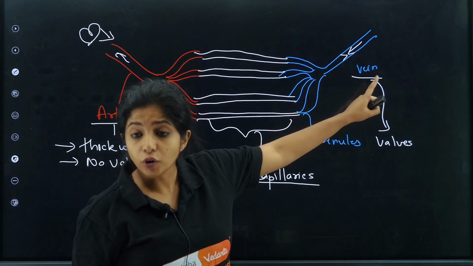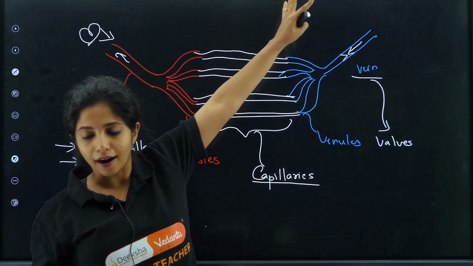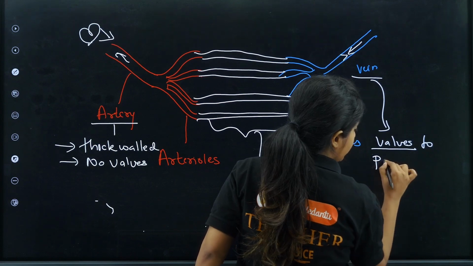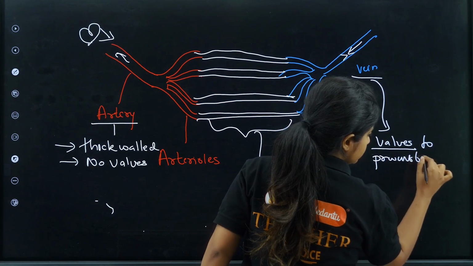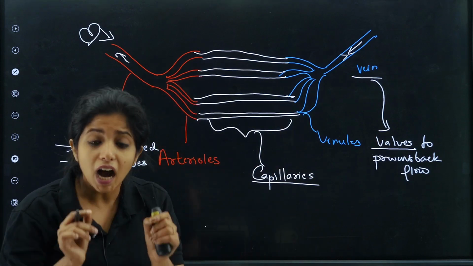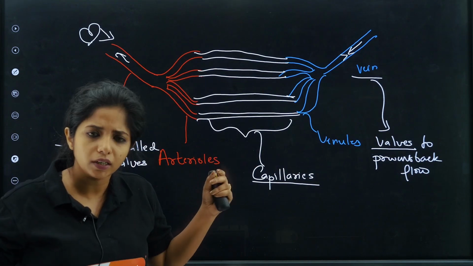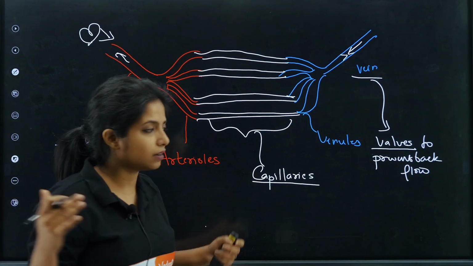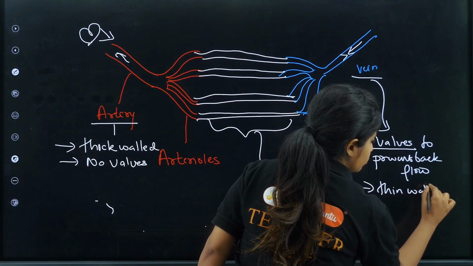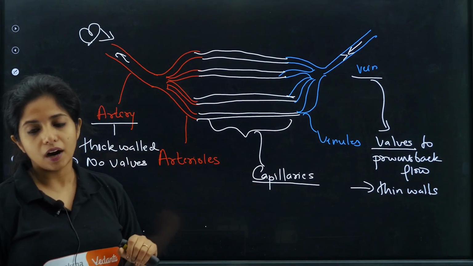But when we talk about veins, they are not under any pressure. They just have to take the blood towards the heart. So they have valves to what? To prevent backflow. Apart from that, are they thick walled or thin walled? Do you think that they have to be thick walled? Again there is no pressure, right? So they are okay with having thin walls, my dear children. So comparatively they have thinner walls than arteries.